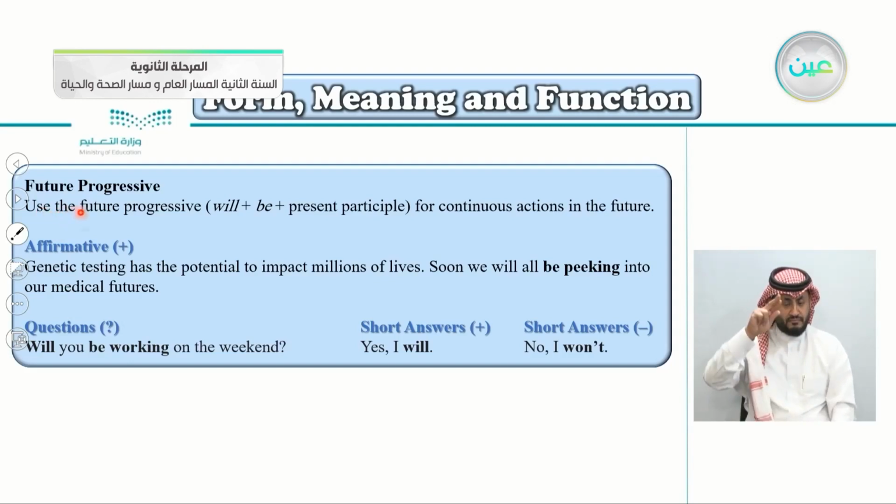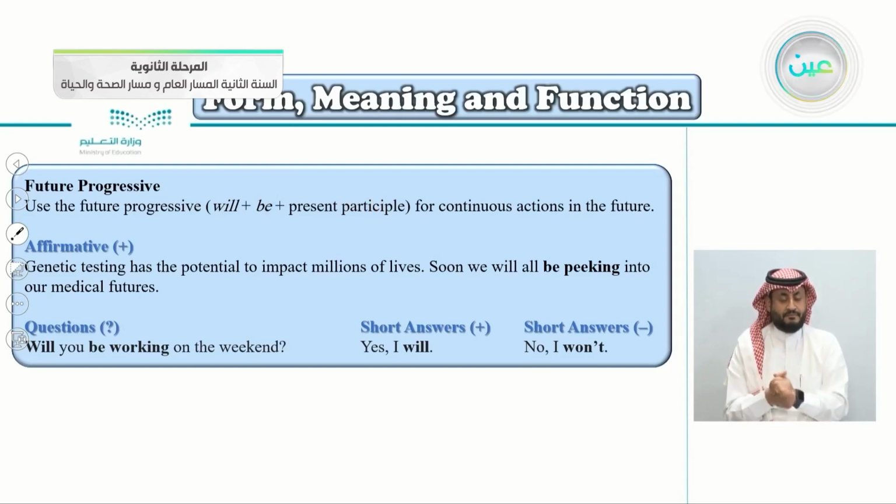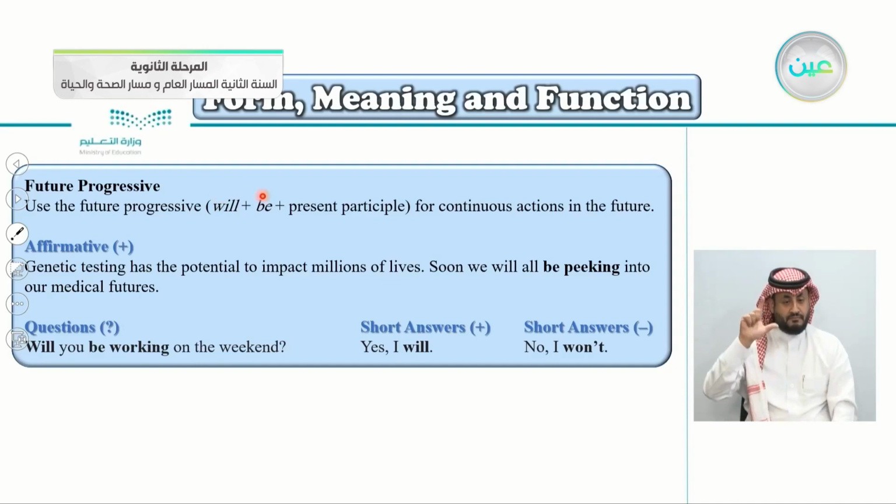We use the future progressive. This is the form here. The form, what will you write? You'll write will, be, present participle. Again, will, be, present participle. And remember, I said before, whenever you hear the word progressive, you know that the verb has an ing. So you see here, will you be working? So whenever any grammar that you hear the word progressive, you know the verb has ing.